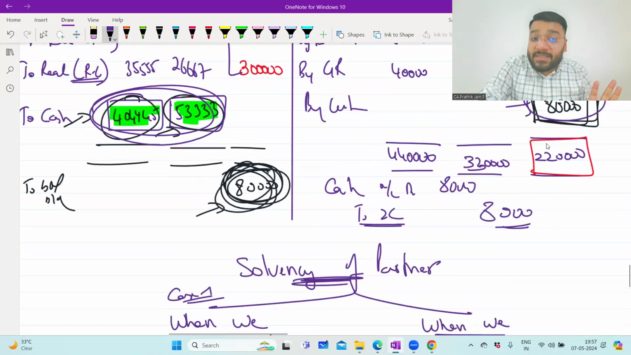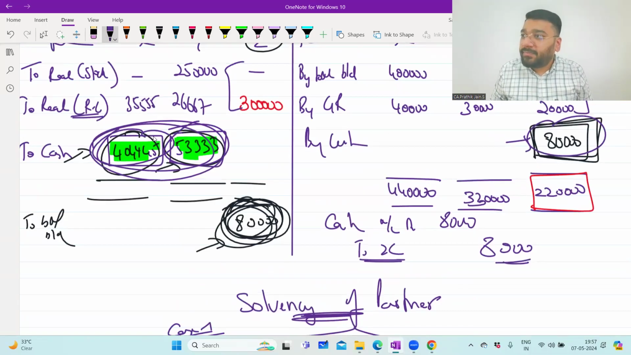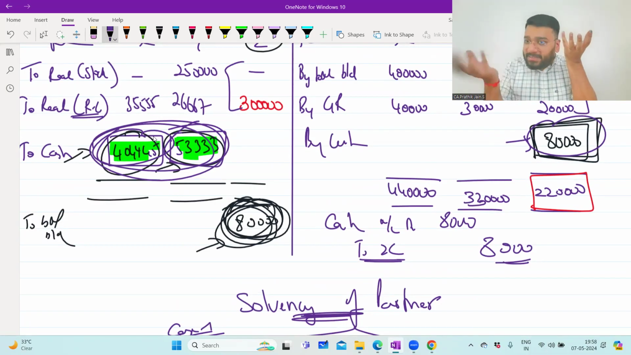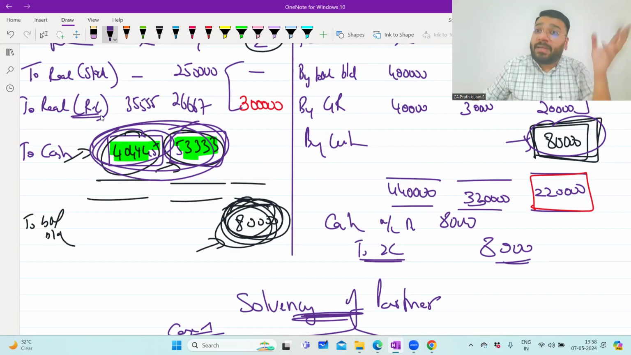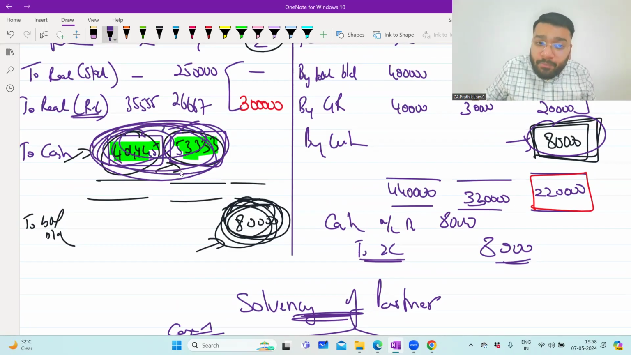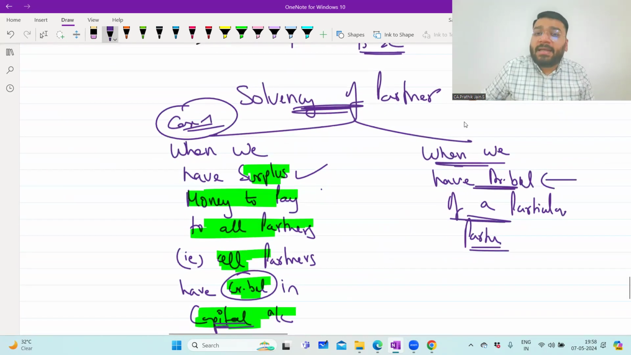No. So if he's solvent, means what? He will bring in the money, and that money I will use for the payment of both the partners. So already I have some money. With that, Z is bringing 80,000 together. So both the money put together, I'll have that much money which is sufficient enough to pay both X and Y together. So here in the solvency of a partner case, you can have case 1 and case 2.